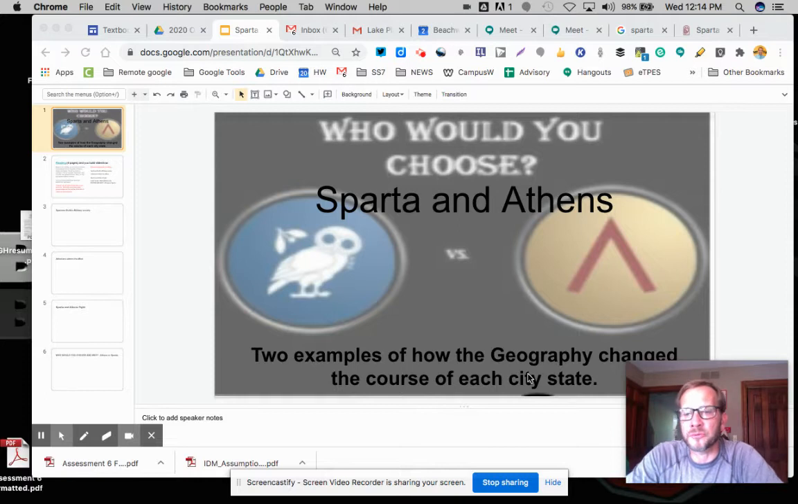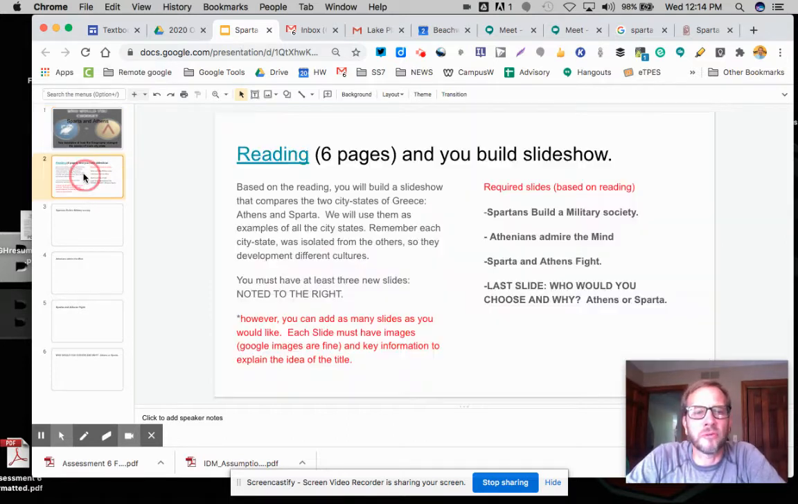So I'm going to walk you through that. Ultimately, you're going to make a decision. Who would you choose? Would you go to Sparta, or would you choose to live in Athens back in ancient Greece 2,000 years ago? The second slide is just an explanation of what we need, and I'm going to walk you through these directions.